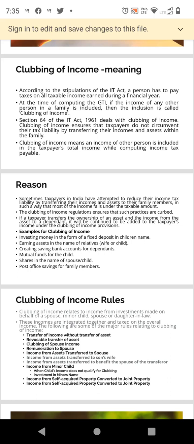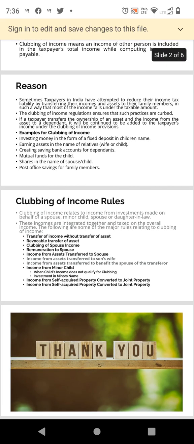For example, if a person purchases a flat in the name of a family member and the flat is let out on rent in the name of that family member, the rental income earned will not be taxed in the name of the family member, but it will be taxed in the name of the person who has purchased the flat, under section 64 of the Income Tax Act.